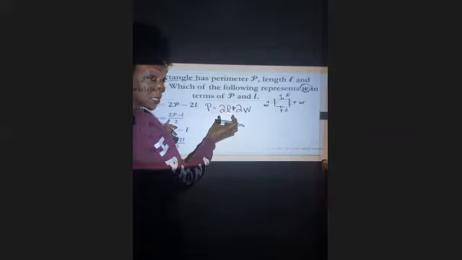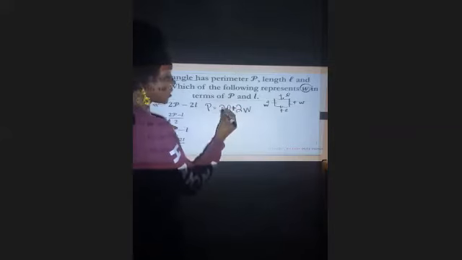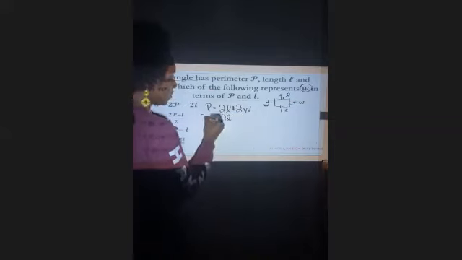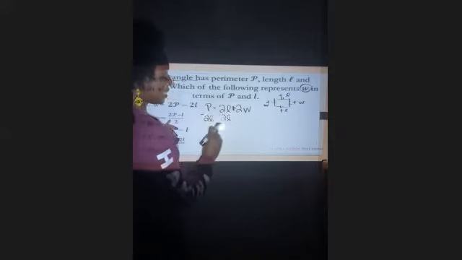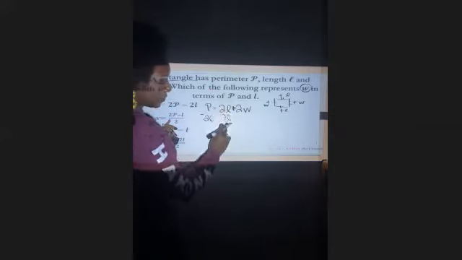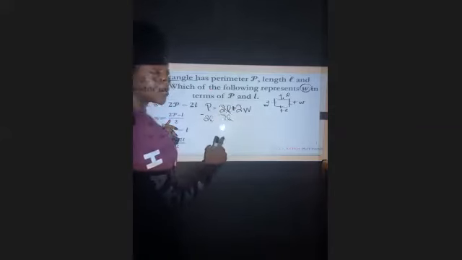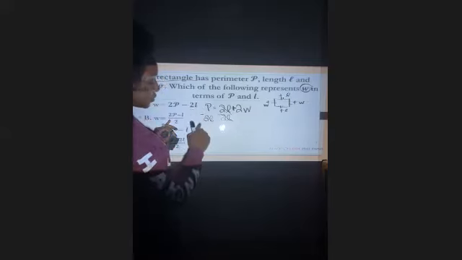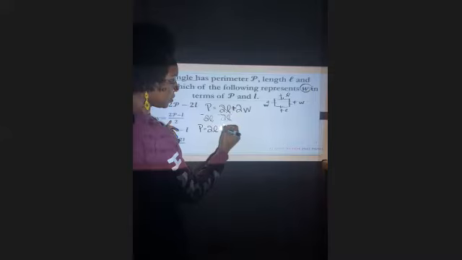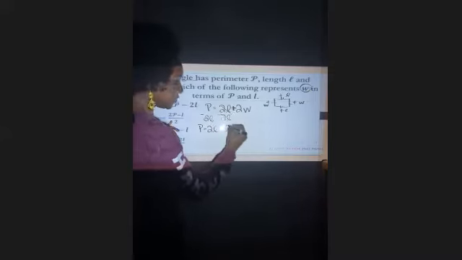To move it to this side of the equation, I would need to take this value to 0. So subtract 2L from this side of the equation and then do the same to the other side of the equation. Positive 2L minus 2L is going to simplify to be 0. These are not like terms, so all I can do is write it again. P minus 2L, set that equal to, that's a 0 value, and then we have 2W.